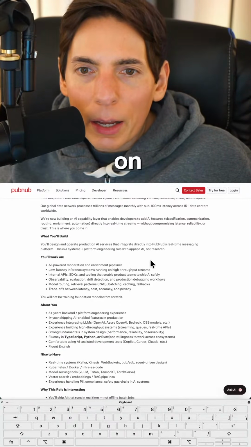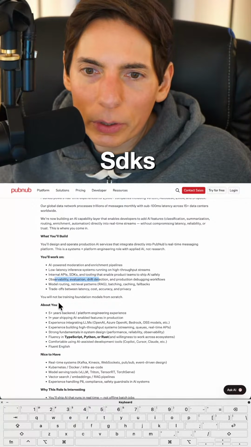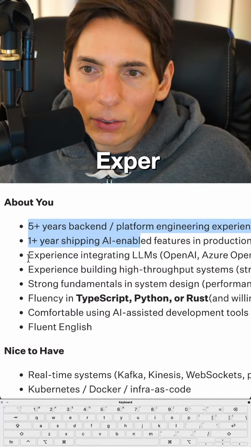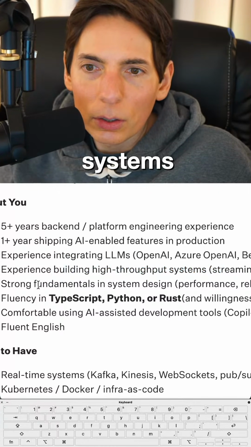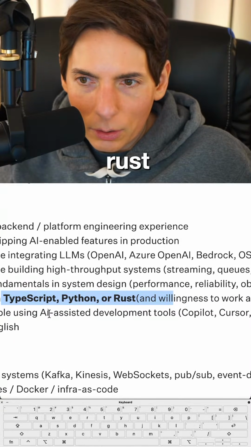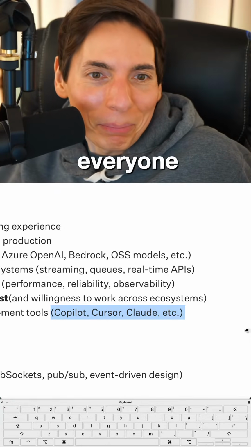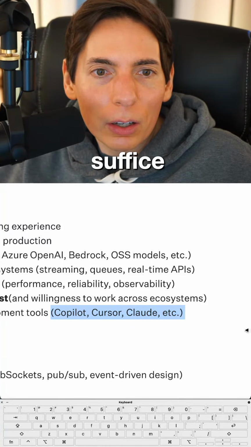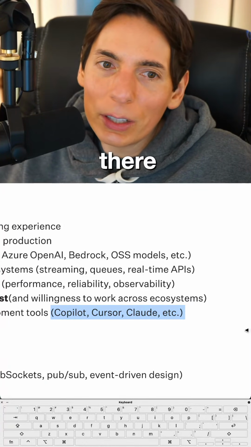You work on AI moderation, low latency inference, SDKs, observability, experience with large language models, high throughput systems, TypeScript, Python, or Rust, and you're comfortable with using AI to write the code for you. Isn't that everyone? It's good to have you here. Would an AI engineer suffice? Yes. If you can make it happen, there's some things you got to know though.